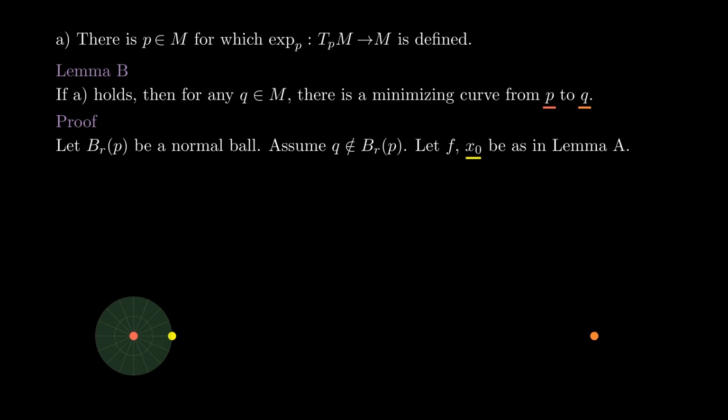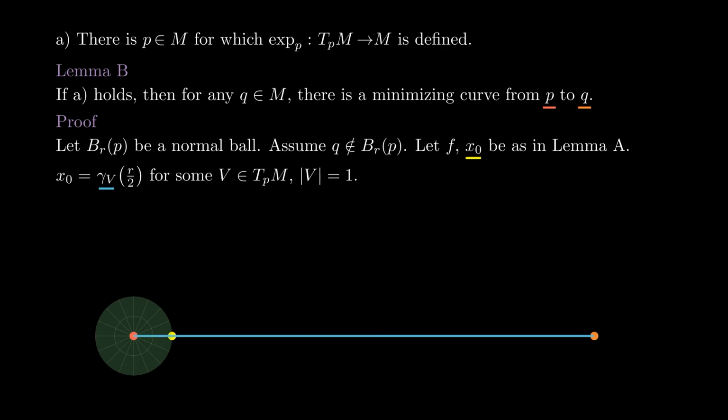By the previous lemma, we know that x0 is a distance r/2 from P, so we can write it as gamma v of r/2 for some unit vector v in TPM. Remember that we denote by gamma v the geodesic with initial velocity v. Since we are assuming that the exponential map is defined on the entire tangent space TPM, the geodesic gamma v is defined for all time. We will show that this geodesic is minimizing from P to Q.